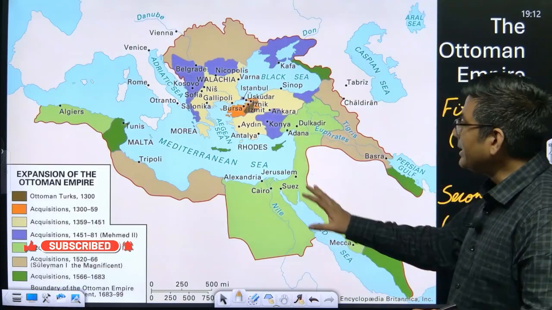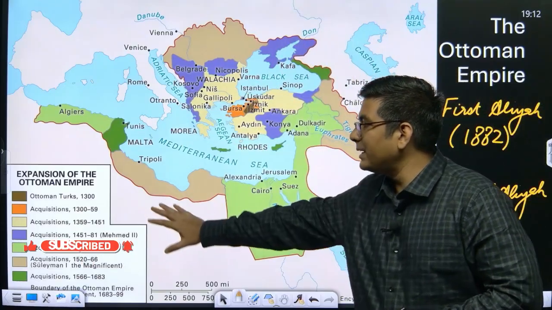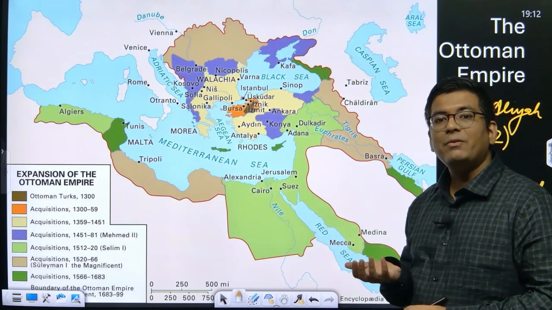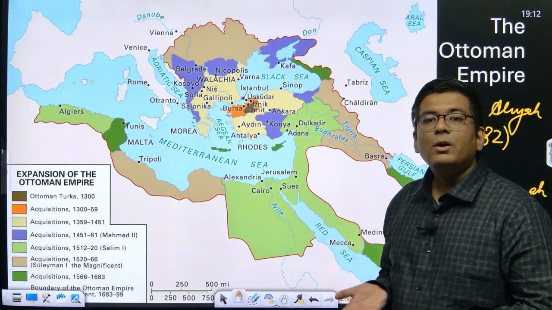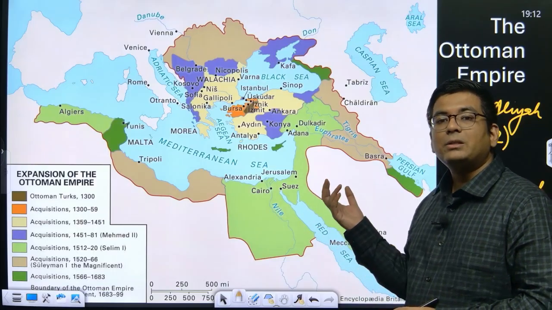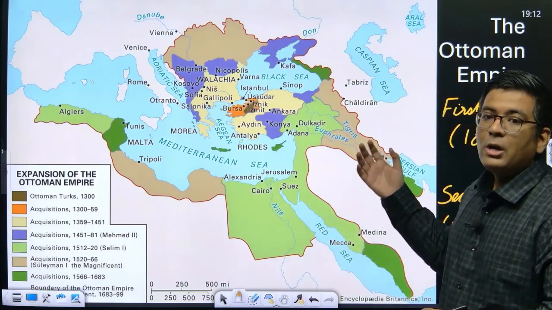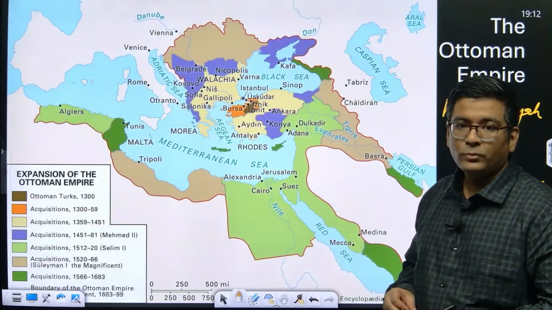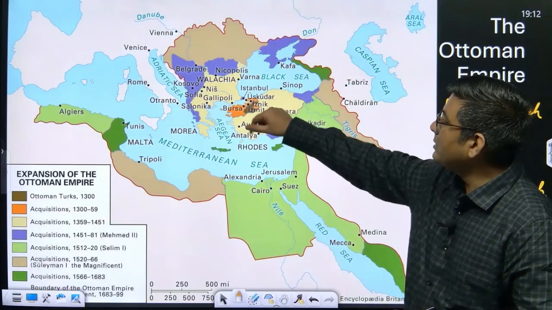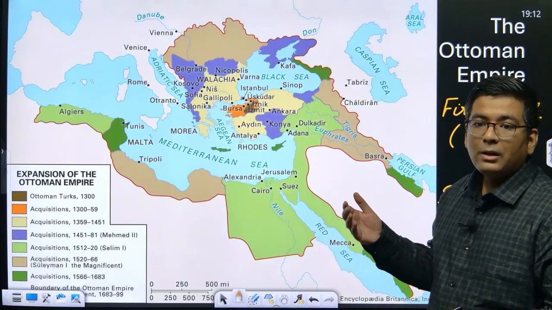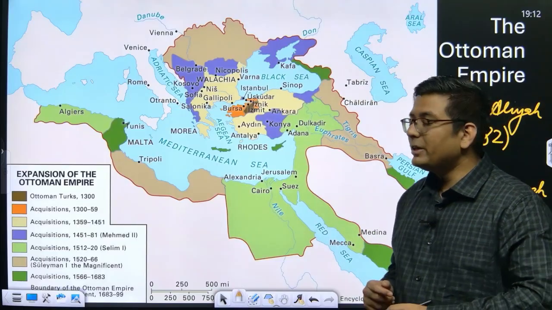So this entire area that you are seeing is basically what was the Ottoman Empire. The Ottoman Empire was a very famous and powerful empire of the Middle Ages, or the medieval time. It was basically the first empire that could conquer Constantinople, which then became Istanbul. So Constantinople, or Istanbul, was for the first time captured by Islamic forces, by the Ottoman Empire.